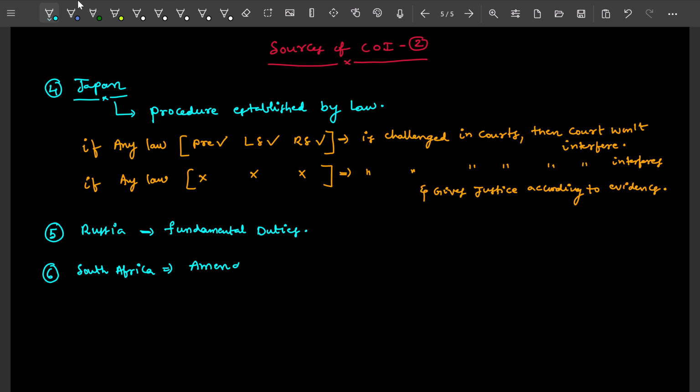What is the meaning of amendment? It means changing something. Changing something in the Constitution of India is called the amendment process. Suppose there is one article and you want to change that article in the Constitution of India, that process is called the amendment process.